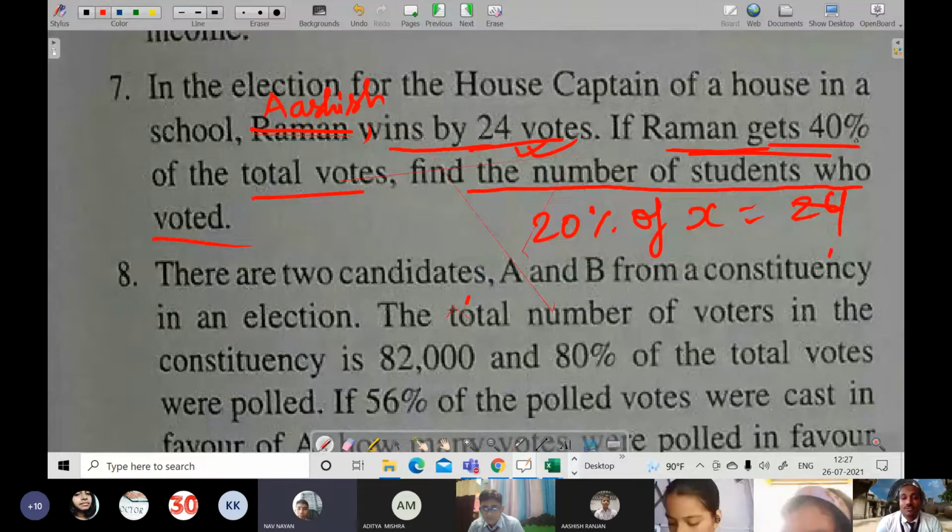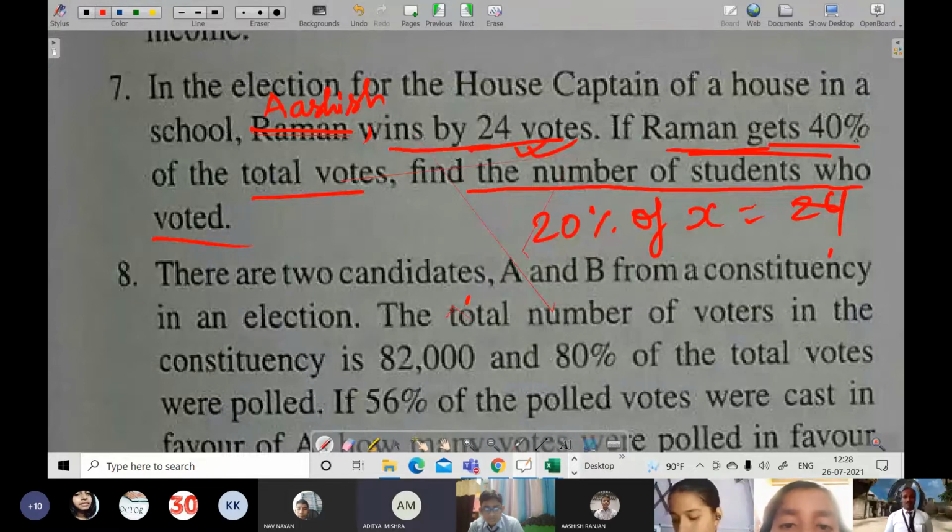Yes. So here it has not been made clear whether there are two participants or more than two participants. So to make it clear, I just kept one more name. That means Raman does not win because Raman is getting only 40%. Then the winner will be of 60% only. So I made Ashish, and the question has been done.